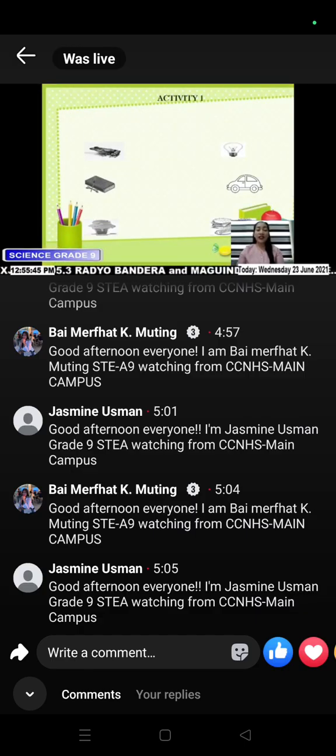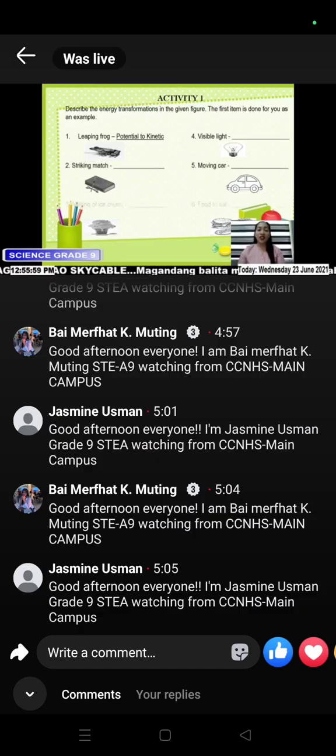For your activity number 1, describe the energy transformations in the given figure. The first item is done for you as an example. Number 1, you have a leaping frog: from potential energy to kinetic energy. For number 2, striking match. Number 3, melting of ice cream. Number 4, visible light. Number 5, moving car. And number 6, food to eat. Enjoy!